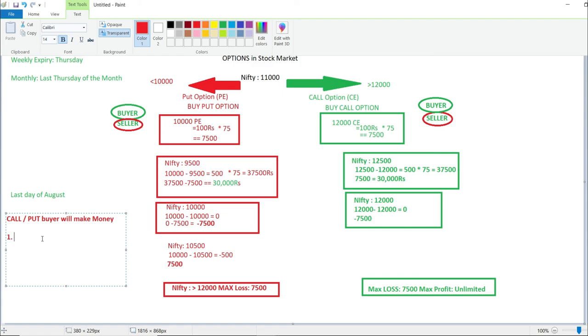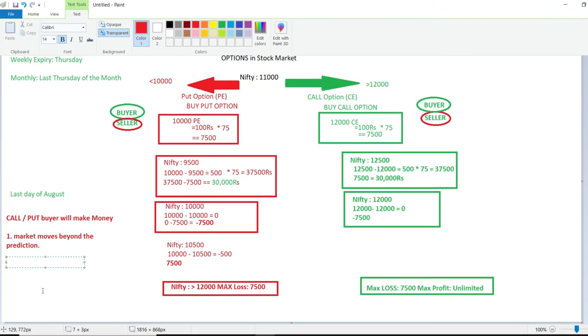Only when the market moves beyond the prediction, only then will he win and make money. Okay, so I hope I explained it well in terms of the buyer's perspective.